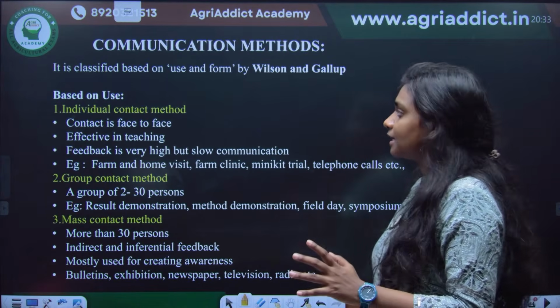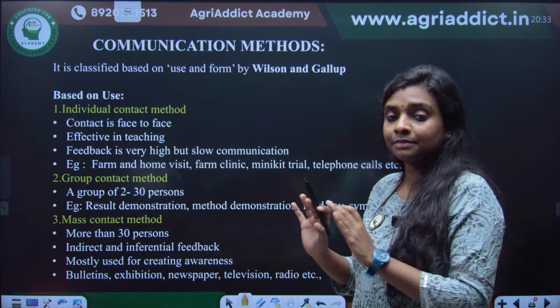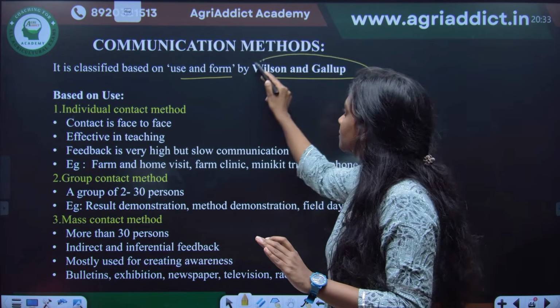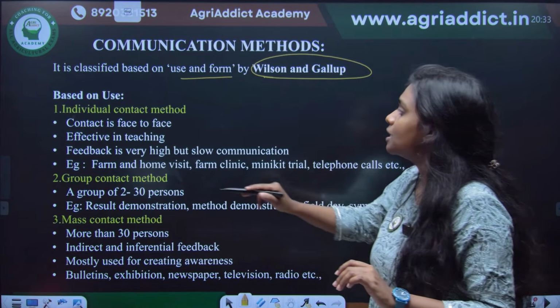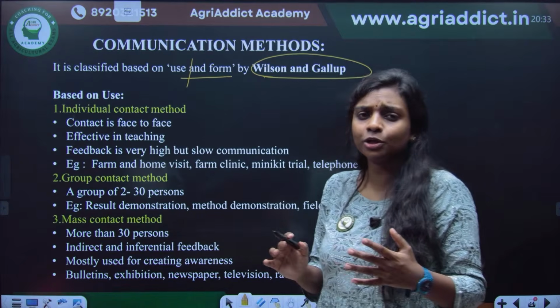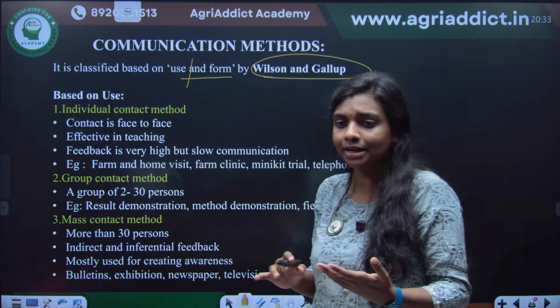And then the methods. Methods are classified based on the use and form by Wilson and Gallup, which is very, very important, Wilson and Gallup. So based on the use, they are classified as individual, group and mass contact. No need to explain much. I think you can understand.